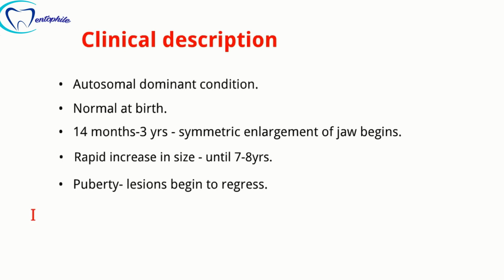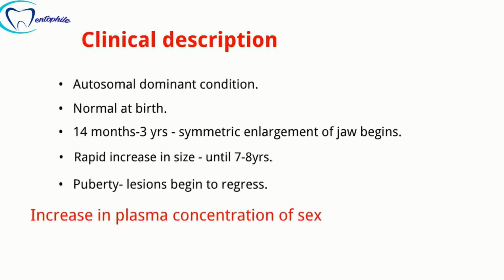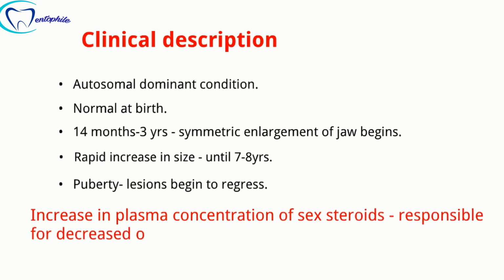Normally it is believed that the increase in plasma concentration of sex steroids like testosterone and estrogen is responsible for the reduction in osteoclast activity, and for the regression of facial deformity around the age of puberty. By 30 years, the lesion remains undetectable.